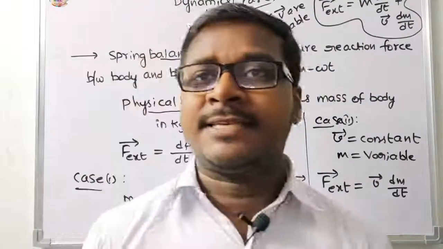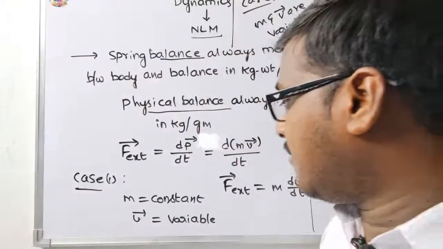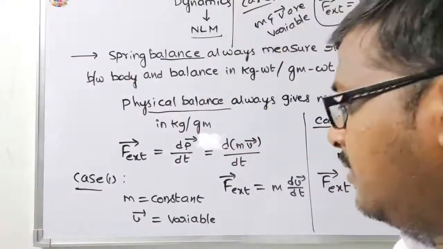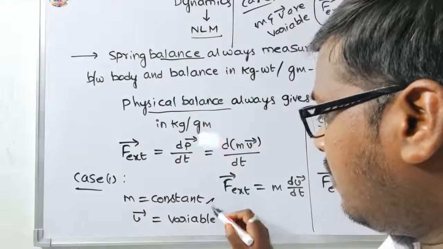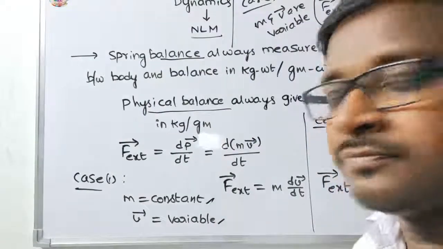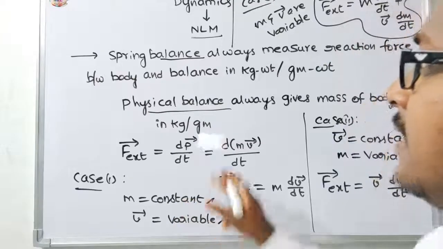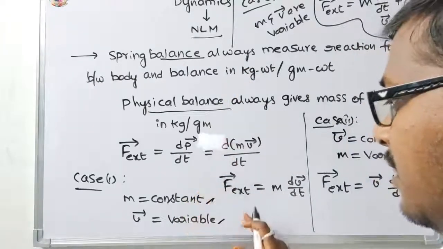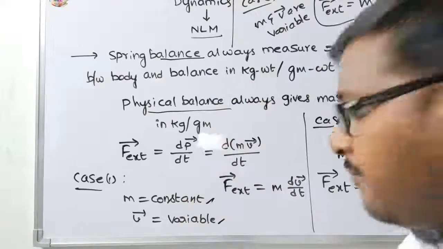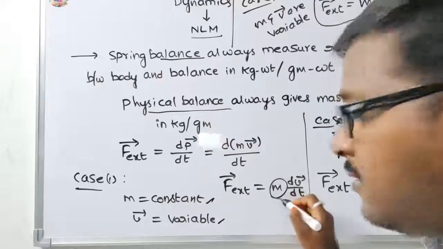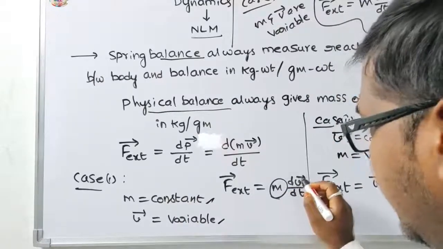Okay, the three cases are there. The first case is the mass is constant, then velocity is a variable. Substituting these in the Newton's second law formula, external force is equal to m into dv by dt.